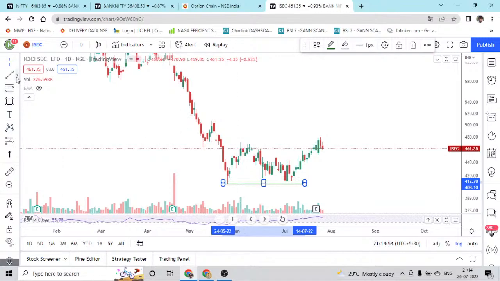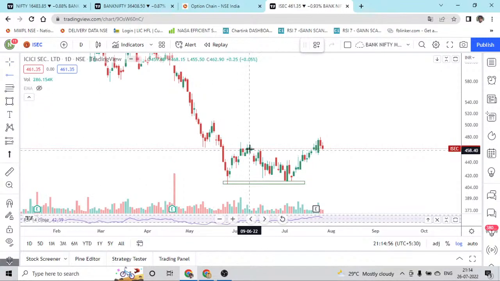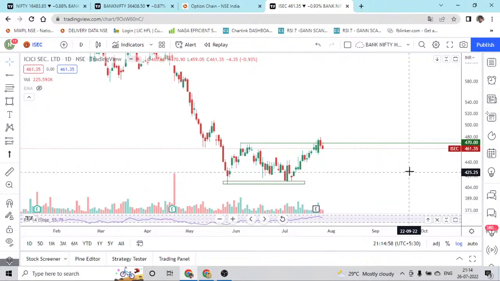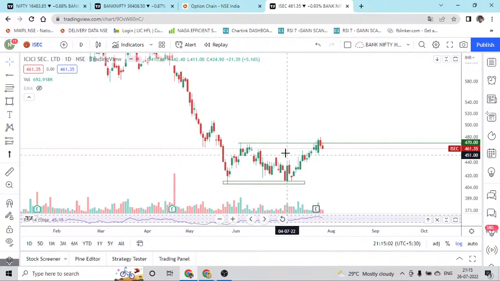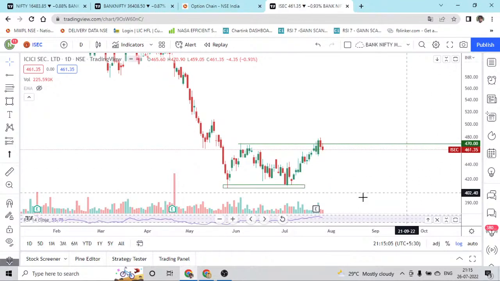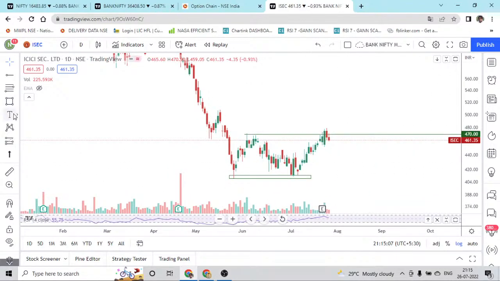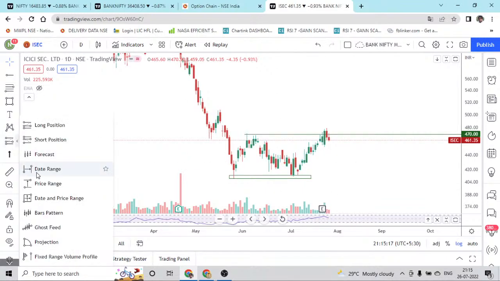This becomes the neckline. The neckline is already taken out, so we'll use this chance to buy the stock. I have already given the stop loss: the stop loss is going to be 436, the entry point is going to be 445, and we'll measure the target.